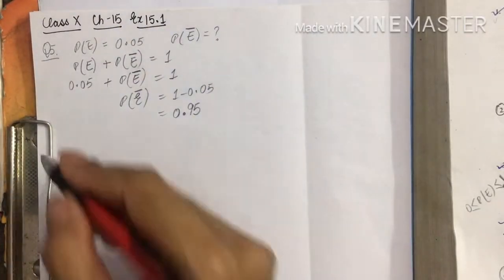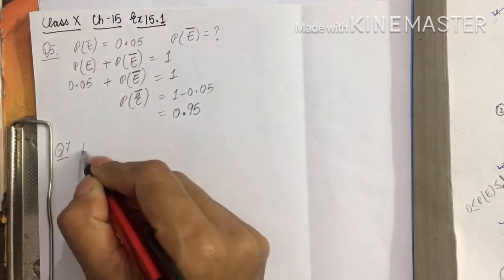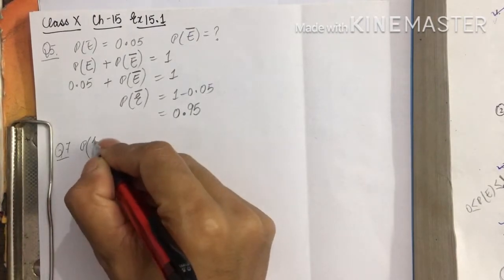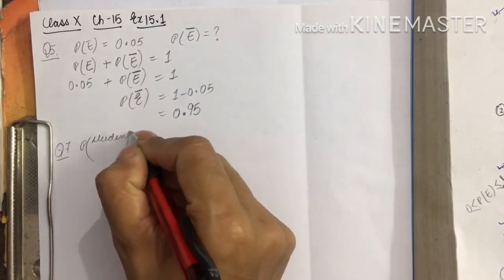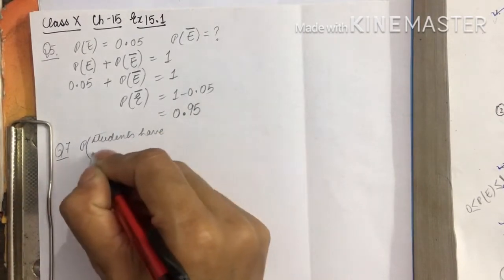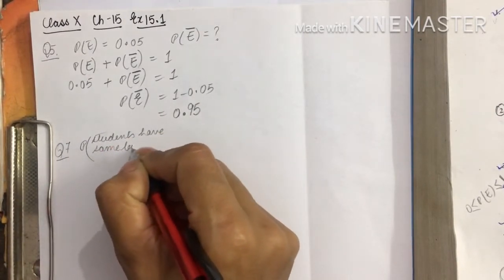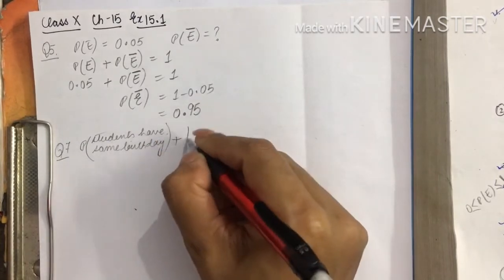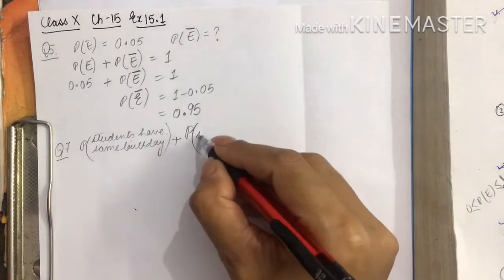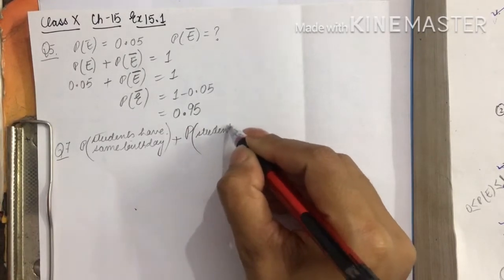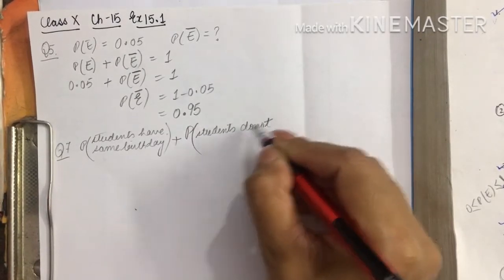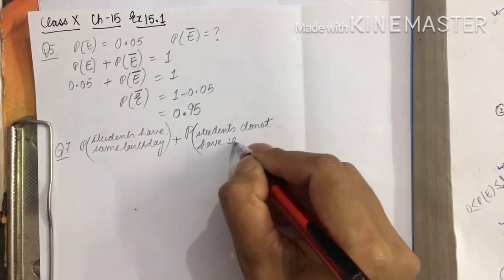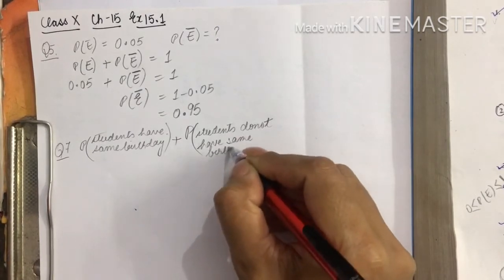So this will be: probability students have the same birthday plus probability students do not have the same birthday.